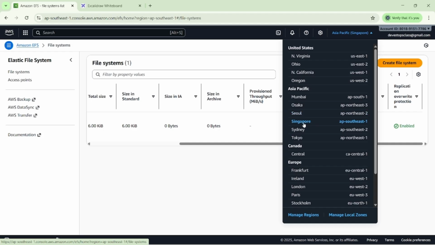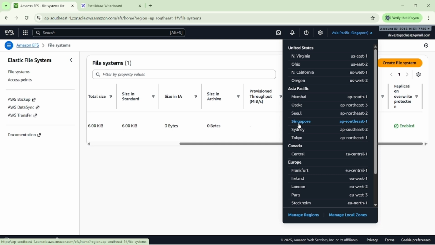You can see here we just selected Singapore. If you want to change it, you can change it. For best practices, you can change to different regions and then create the data. But make sure whichever region we are using, we note that region.